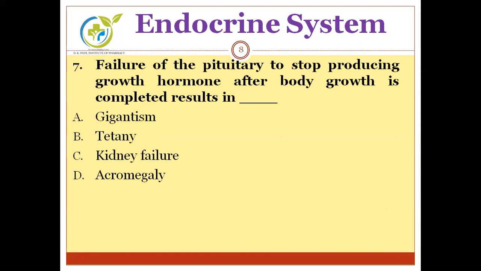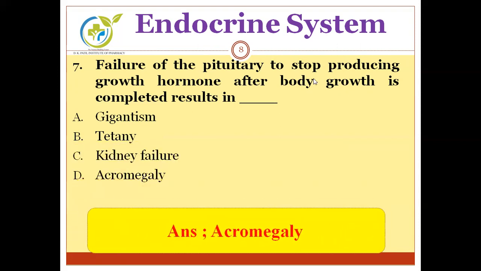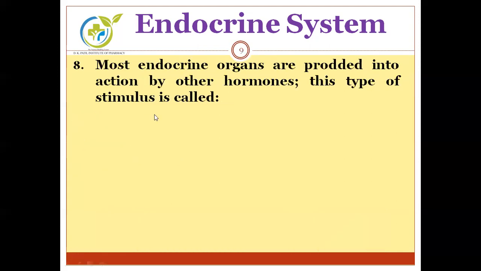The phenomenon is called acromegaly. In adults, it results in acromegaly, and in the childhood condition, it results in gigantism. Moving to the next question.